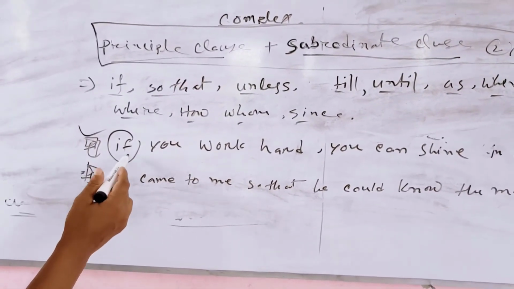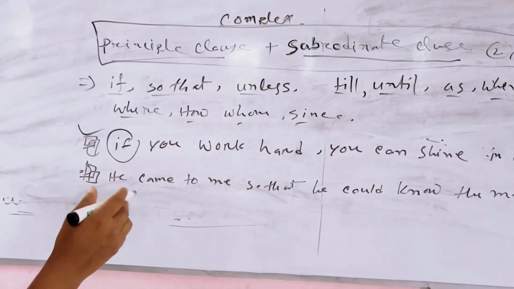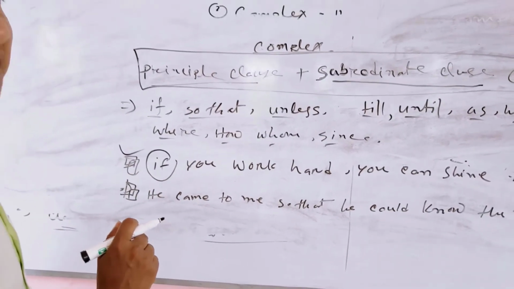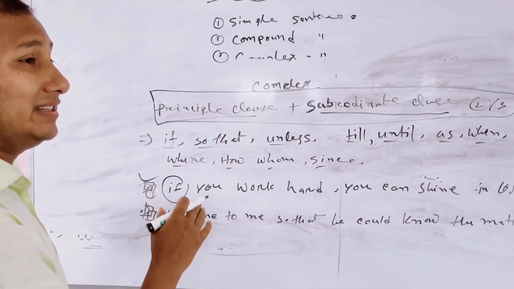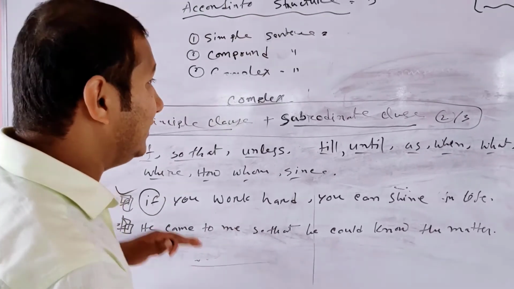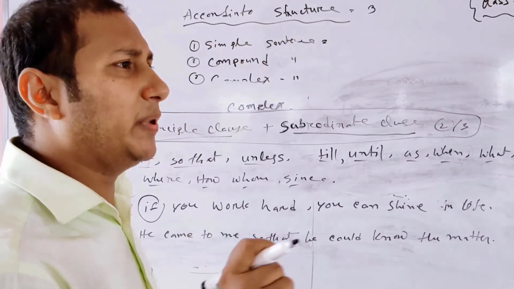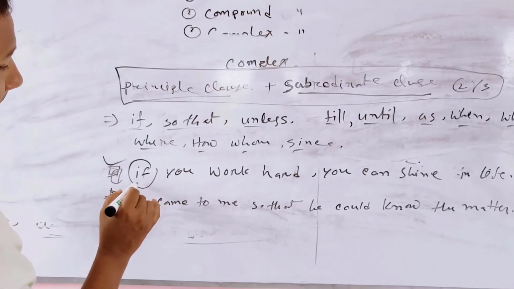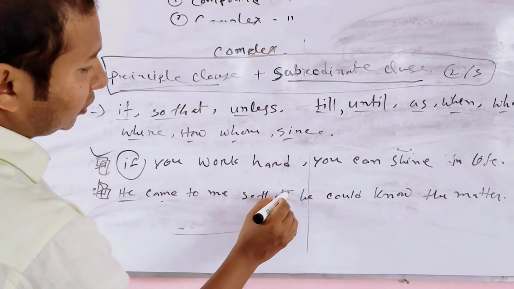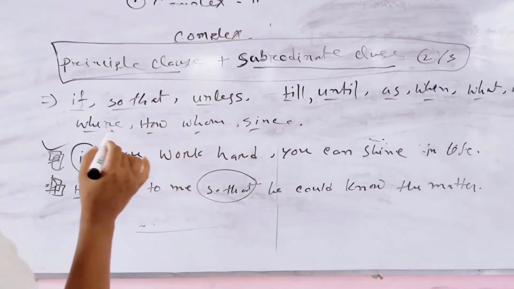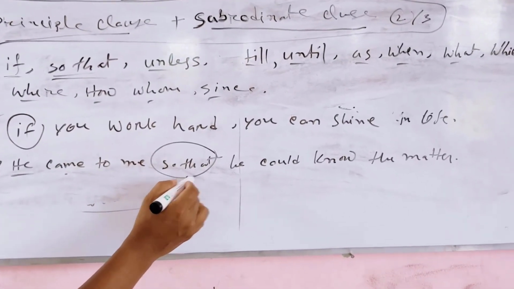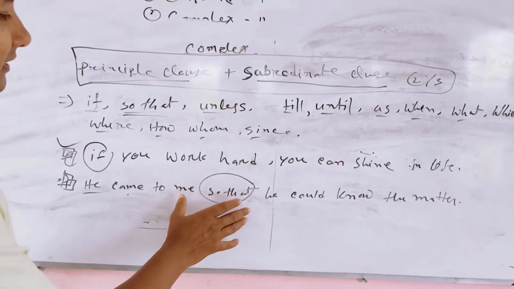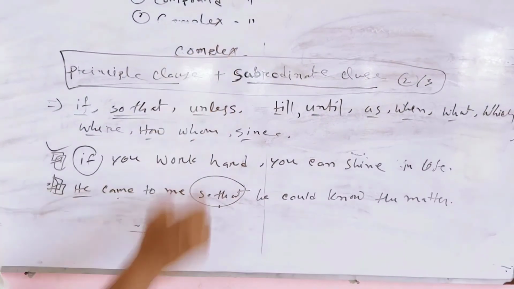In a complex sentence, we see these types of words. How can we identify it? What type of sentence is it? It is a complex sentence, not assertive, interrogative, optative, simple or compound. Actually, this is a very different type of sentence, and its structure is very different. According to the complex sentence structure: if he came to me so that he could know the matter. So this is another example of a complex sentence.